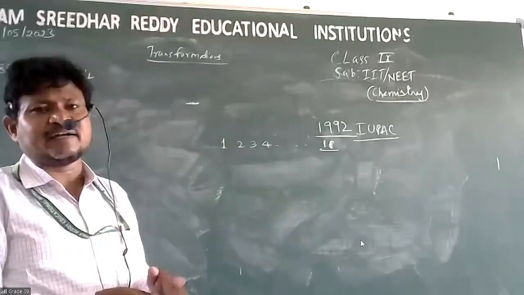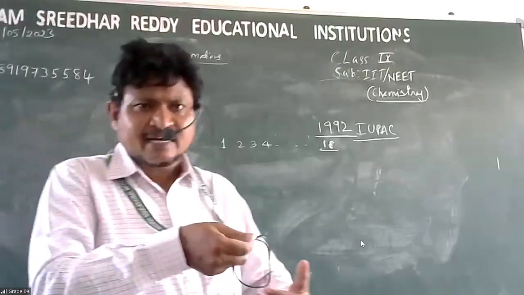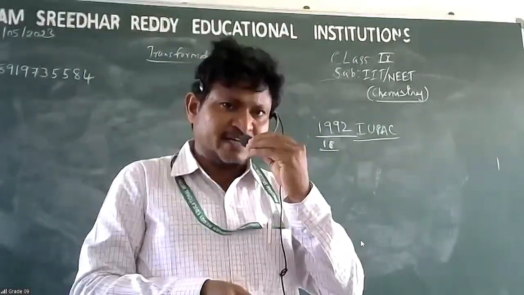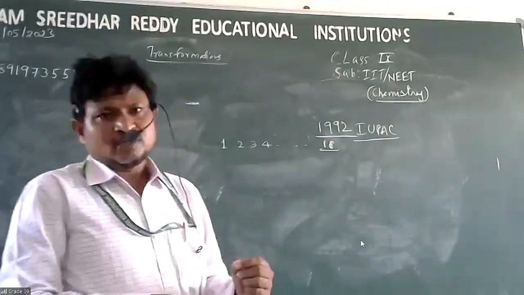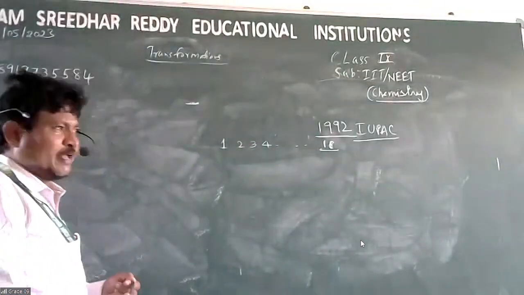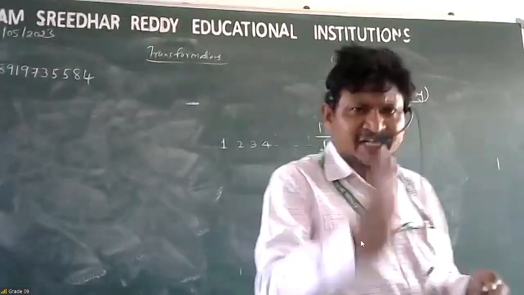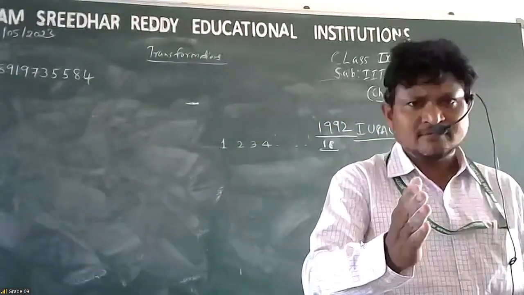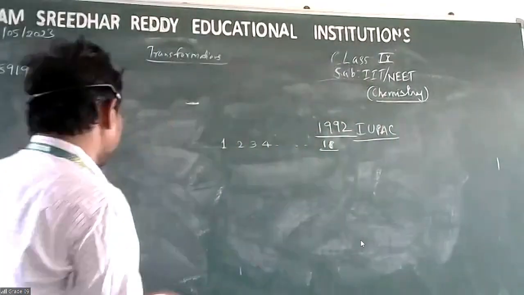But today it's my duty to take the matter ahead. So, as a part of that, let me explain the divisions of the modern periodic table.